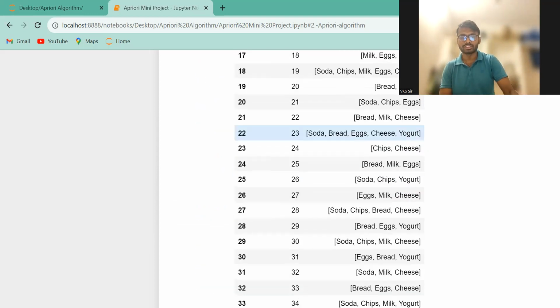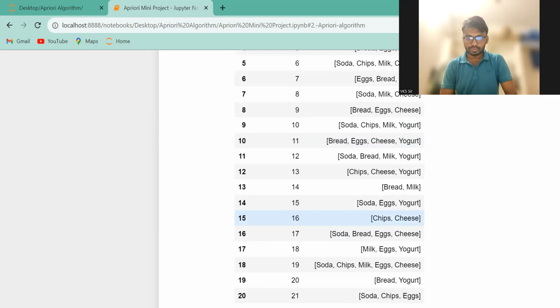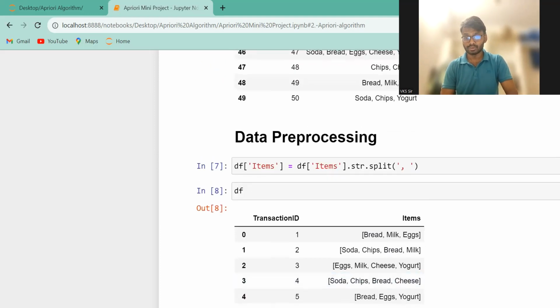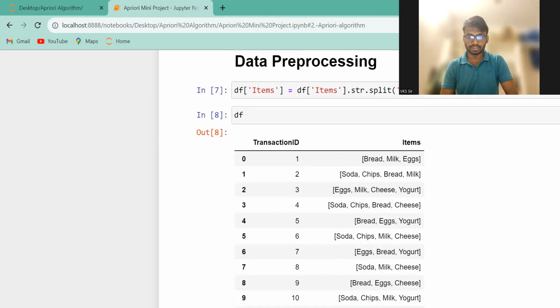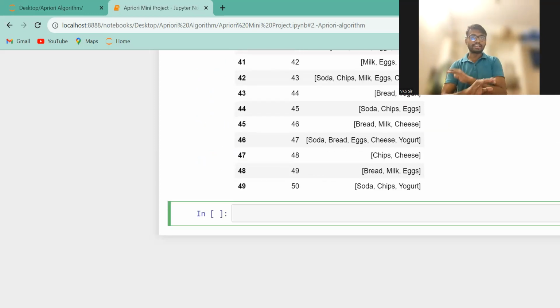Obviously, the last one. Let me insert my charger. So now we successfully stored this inside the square brackets. Now our data pre-processing work is completed.